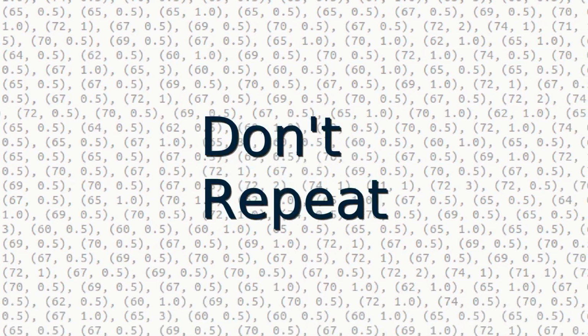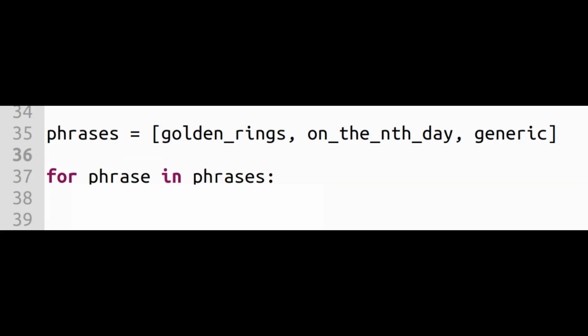Sure, we could just define the entire tune this way and be done with it, but one of the core principles of coding is don't repeat yourself. And with the 12 Days of Christmas, boy would we ever be repeating ourselves. Now if we want to chain together several phrases, all we have to do is put them in a list, loop through that list, and call the playPhrase function.